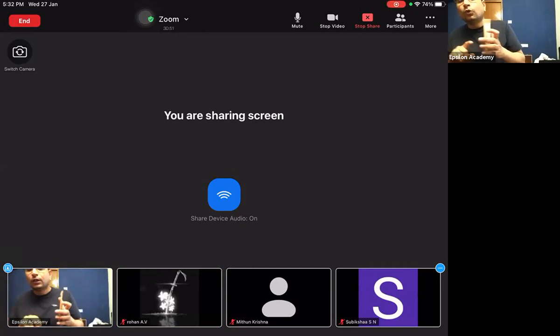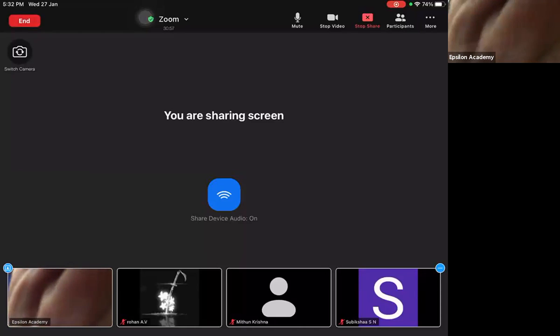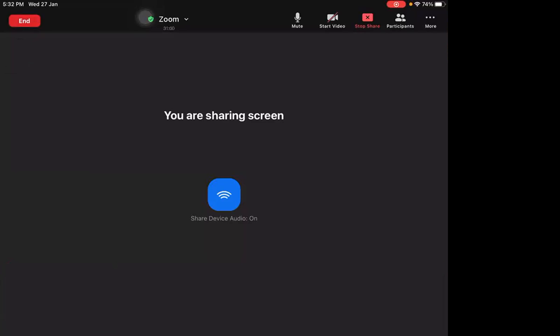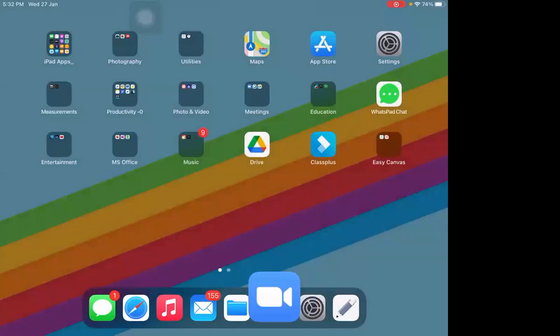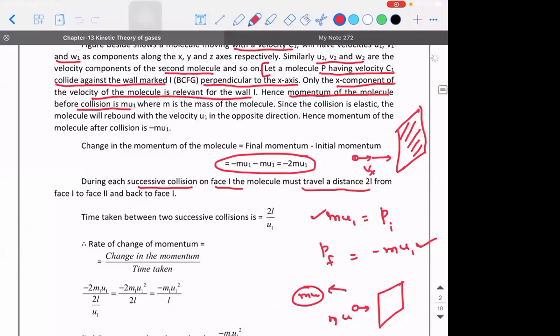Okay. So that is what they're asking. What is the time between two successive collisions? The answer involves 2L. And with what velocity is it traveling along the x direction? Along the x direction, its velocity is how much? u1, sir. Yes, it is u1. So listen to this. During each successive collision on phase 1, the molecule must travel a distance of 2L from phase 1 to phase 2 and back to phase 1. Accepted? So the time interval between two successive collisions is distance by speed. The total distance traveled is 2L, divided by the speed u1.